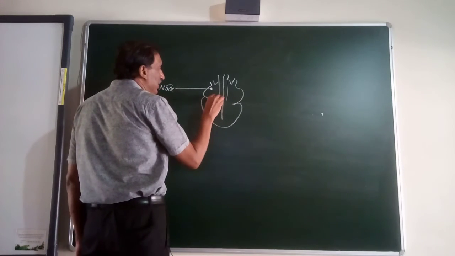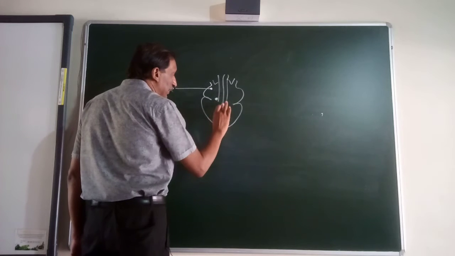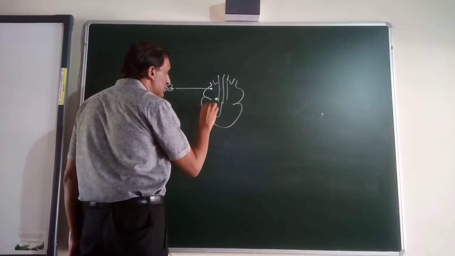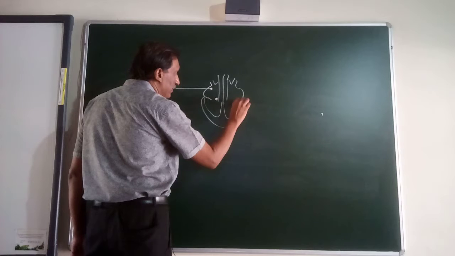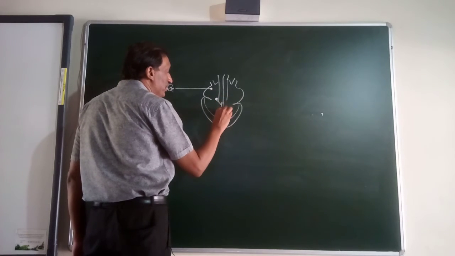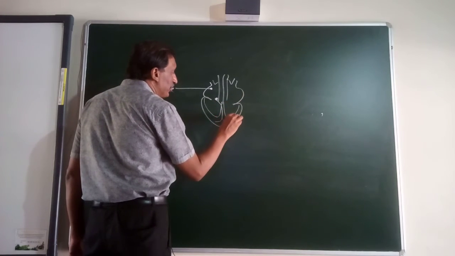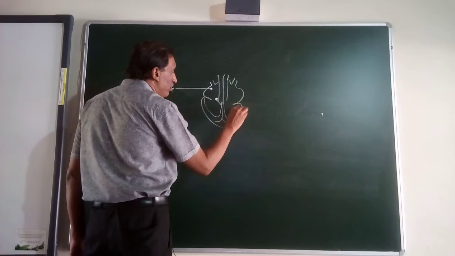Here is the AV node, and from the AV node the information, through this, is reaching here and these are called bundle of His.